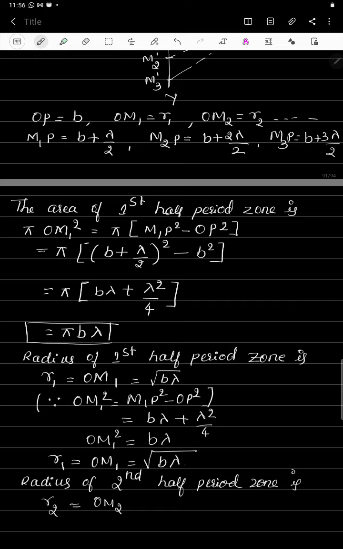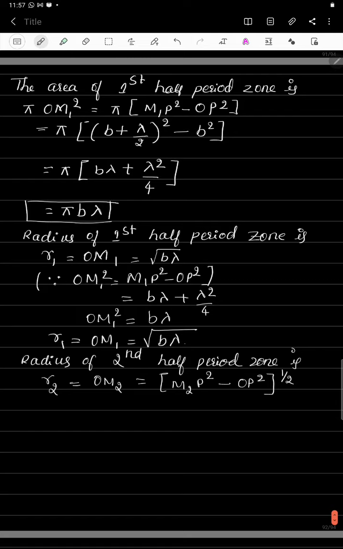From the figure, OM2 is equal to (M2P square minus OP square) raised to 1 by 2. Substitute the values of M2P and OP. What you are going to get is M2P, which is b plus lambda, whole square, minus the distance OP, which is b square, and the root of this.